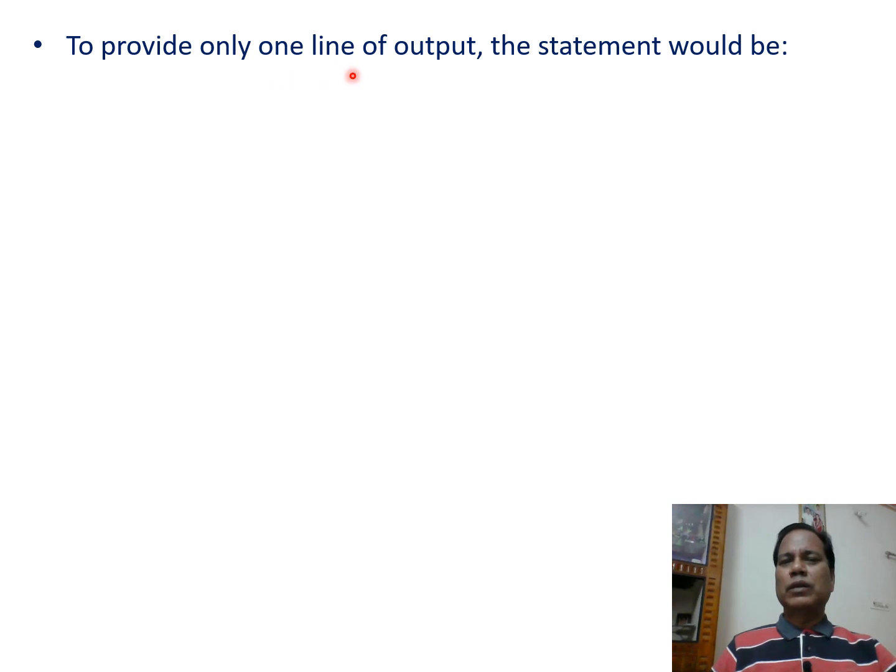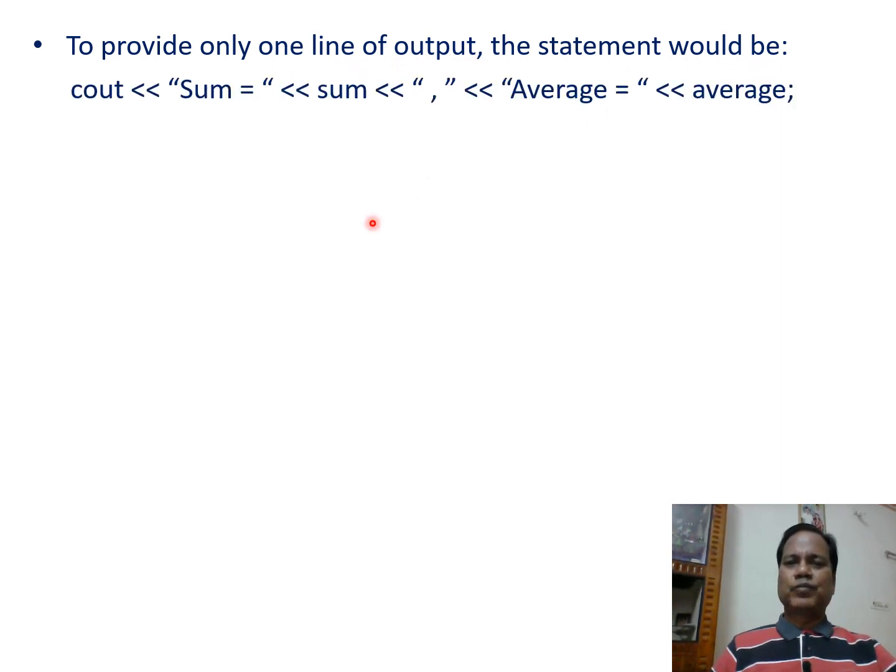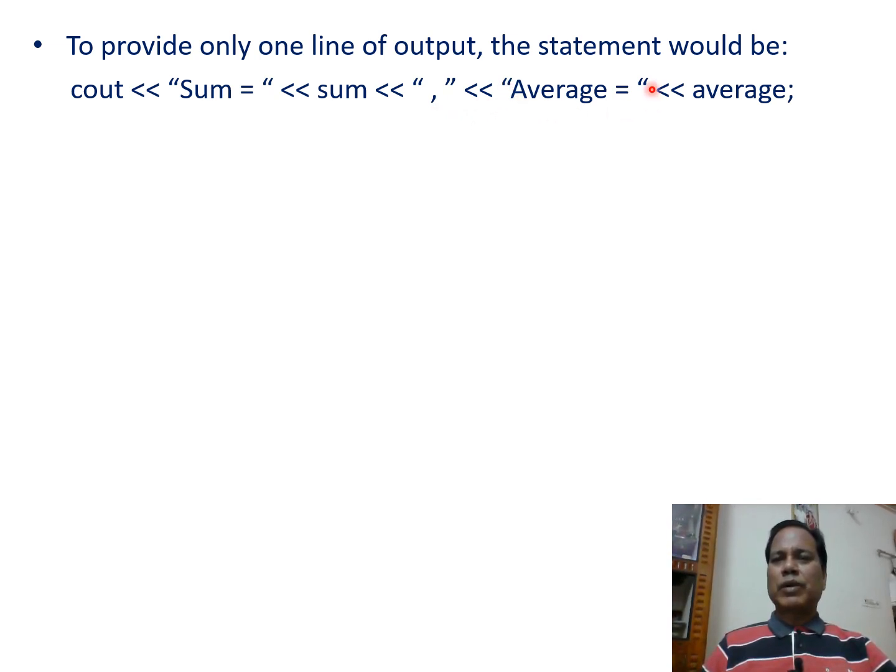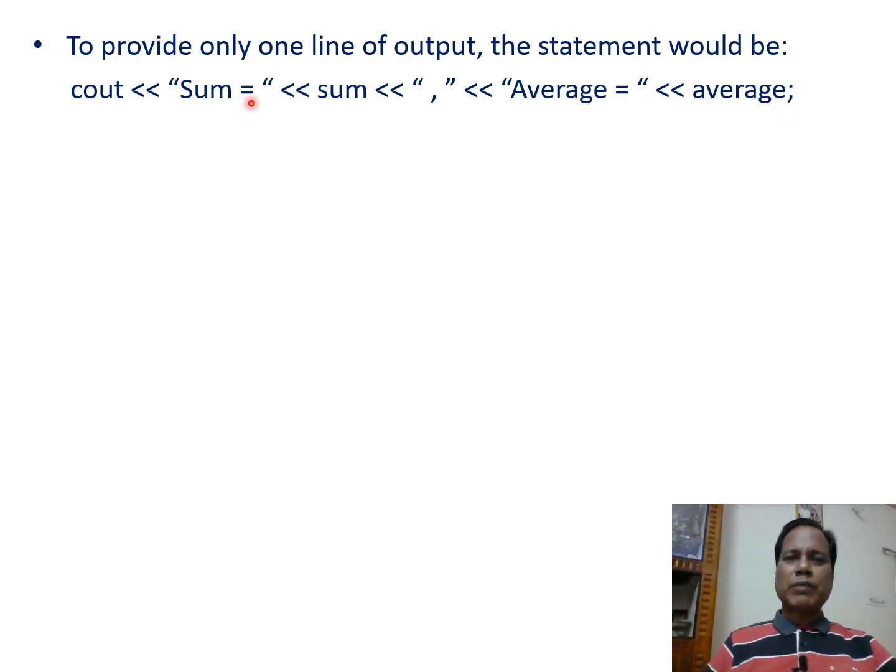To provide only one line of output, if we want to display the sum as well as the average in a single line, then the statement can be written like this one. cout << "sum equals" << sum << "," << "average equals" << average; So this statement first prints sum equals on the screen, then the value of sum is printed on the output screen, that is after the equal sign.